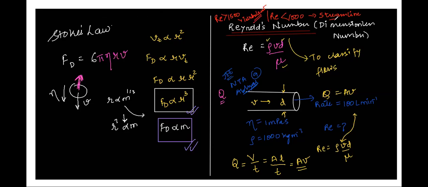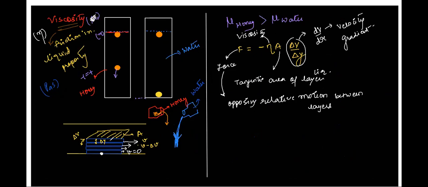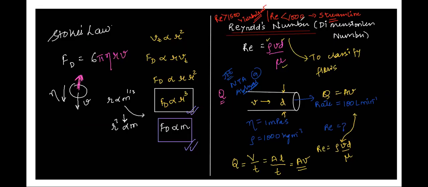Please take this down. I think this is new data. It might help you all. Streamline flow is when all the layers are parallel to each other, just like the layers we saw now for the liquid, all moving parallel to each other. All particles at a point move with the same velocity. Every preceding particle goes away and the new particle comes in its place, each having the same velocity at that point. This is called streamline flow.